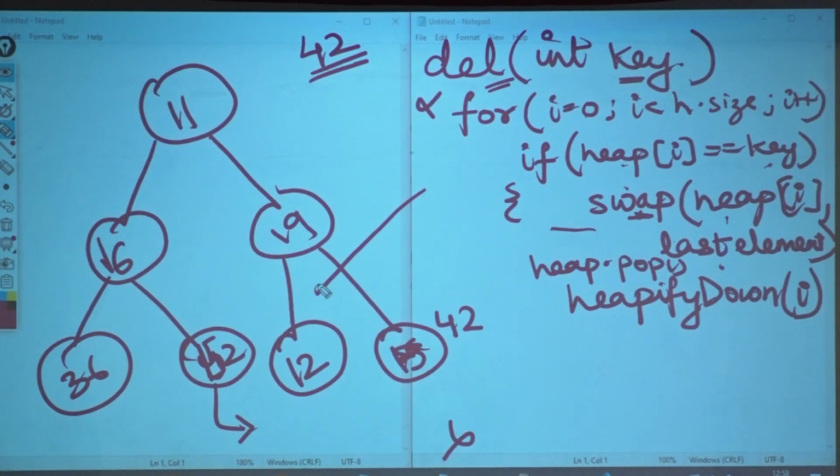After pop has happened, I am supposed to do what? Heapify down. Now when I am doing a heapify down, this 15 I have to heapify down. Is there anybody down to me? No, I don't have any children. If I don't have any children, I will not go down. I will stop over there. So in heapify down, based on the current index, what should you first find? Who is your left child? Who is your right child? If you don't have a child, stop there. If you have a child, go down further. Okay?